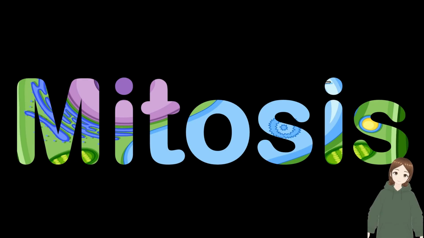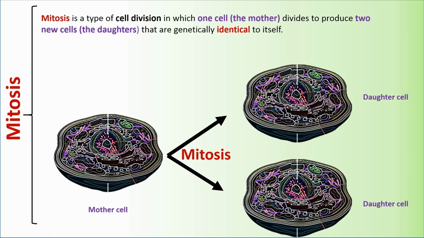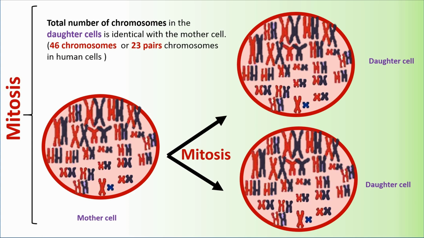Mitosis. Mitosis is a type of cell division in which one cell, the mother, divides to produce two new cells, the daughters, that are genetically identical to itself. The total number of chromosomes in the daughter cells is identical with the mother cell: 46 chromosomes or 23 pairs of chromosomes in human cells.